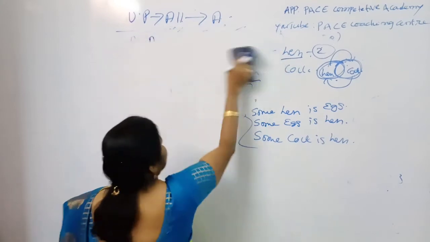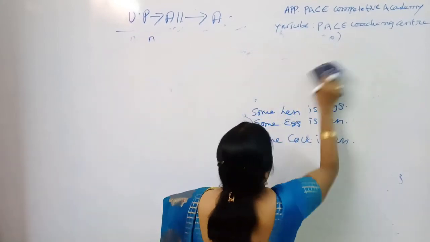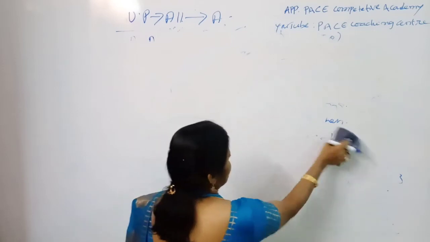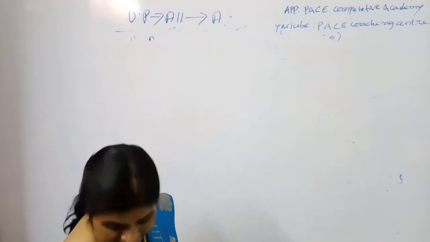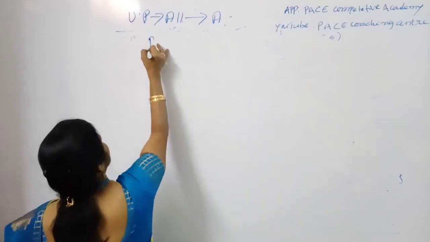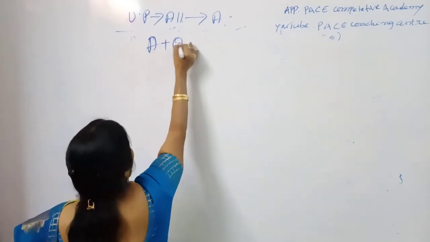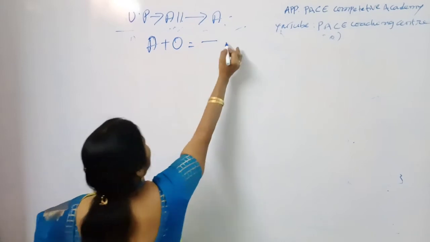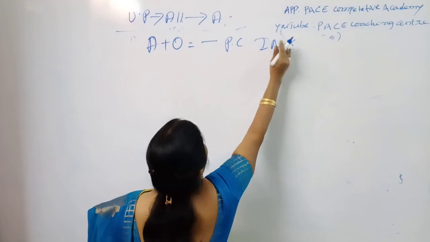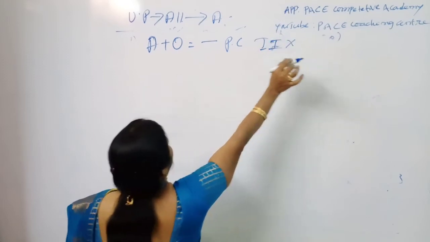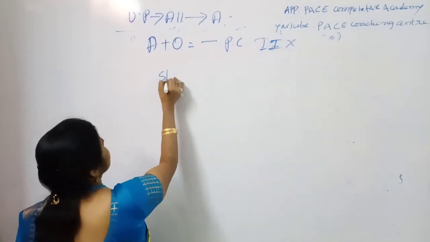Right. And next, coming to the fourth variety, A plus O. In this case also no conclusion. He said there is no possibility of conclusion. A plus O, no conclusion. No conclusion means you cannot draw PC, and II is not possible, but you can draw the conversions.